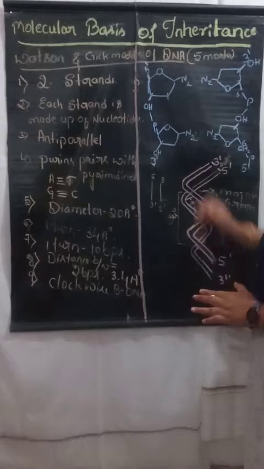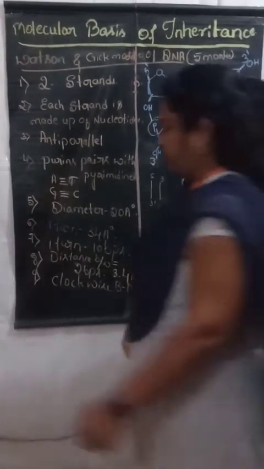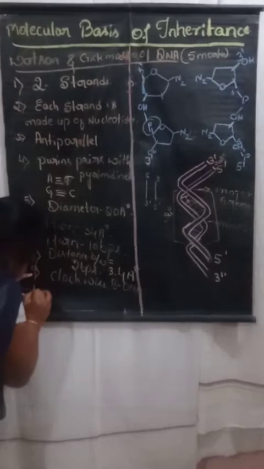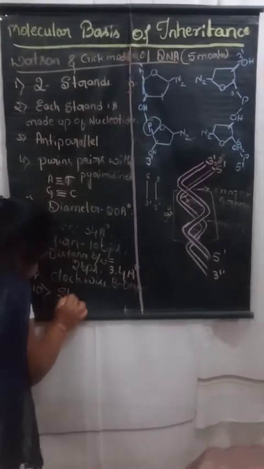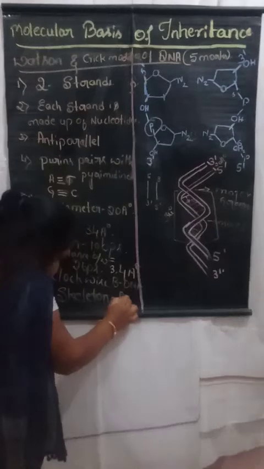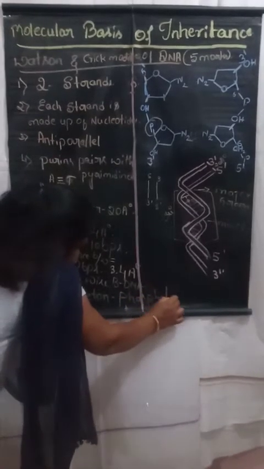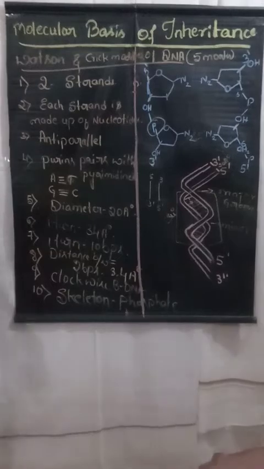So the skeleton of the DNA is nothing but the phosphate group. The phosphate group is the skeleton of the DNA.